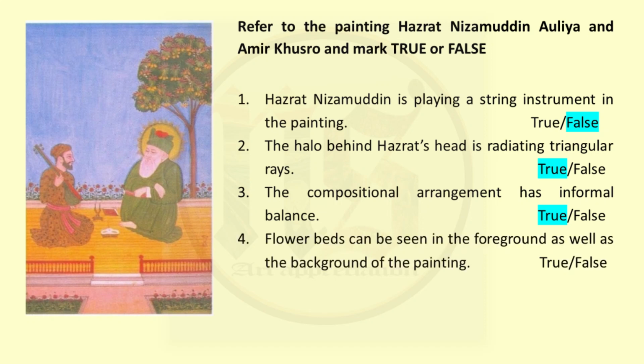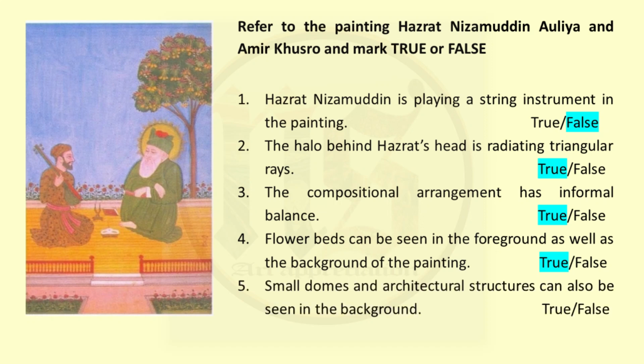Now fourth, flower beds can be seen in the foreground as well as the background of the painting. Now this is true. As you can see, there are flower beds. But even if the image is not there, you must see the image properly before you appear for the exam. Now fifth one, small domes and architectural structures can also be seen in the background. As you can see, there are no domes, there is no architecture in the background, so the statement is false.